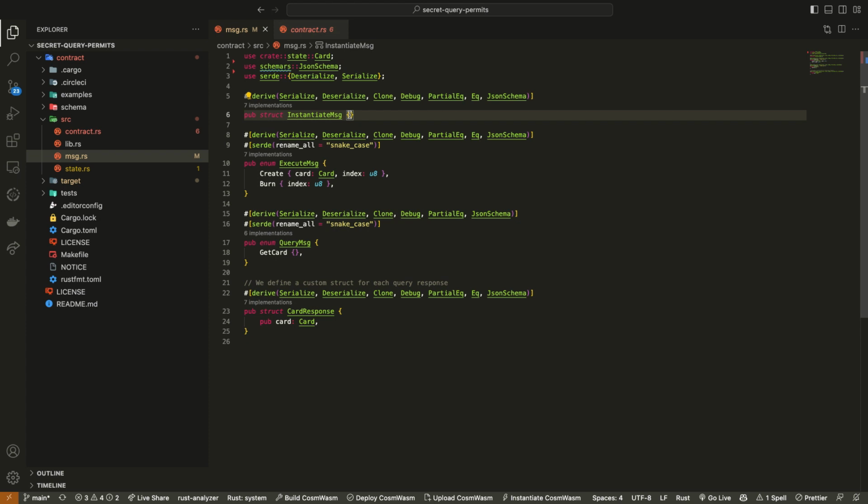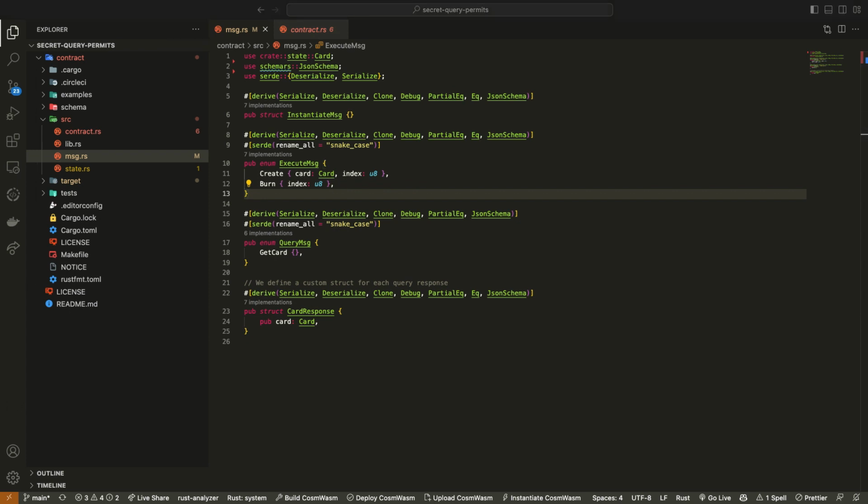If you were to use the random number generator, it needs to have entropy to pull from. So when you instantiate your contract, you would also instantiate it with a string that is just the entropy that the random number generator uses. But again, we're just going to have an empty instantiation message today. So execute message, all we're doing is creating a card and burning a card.